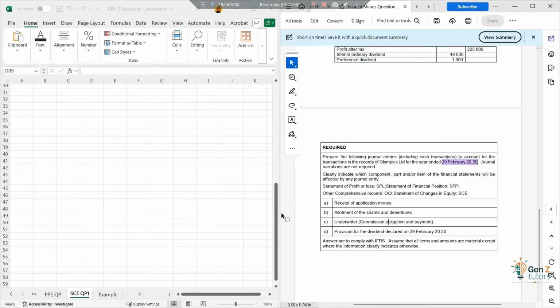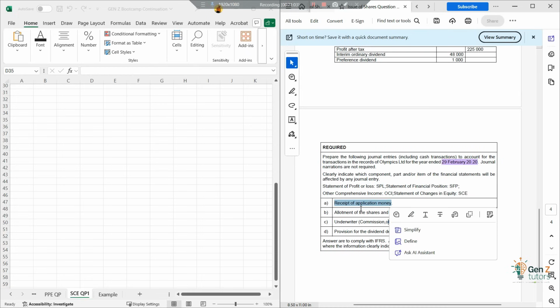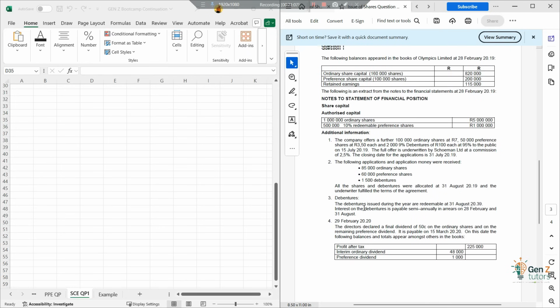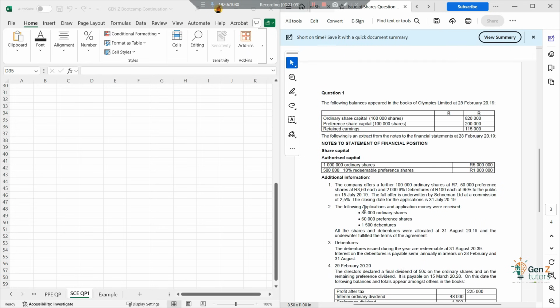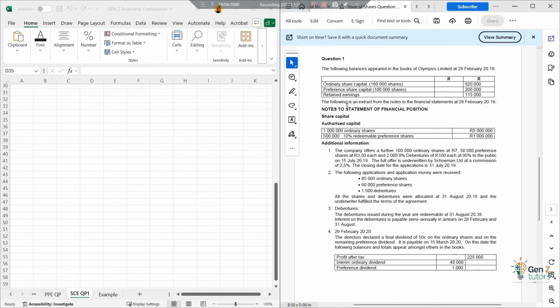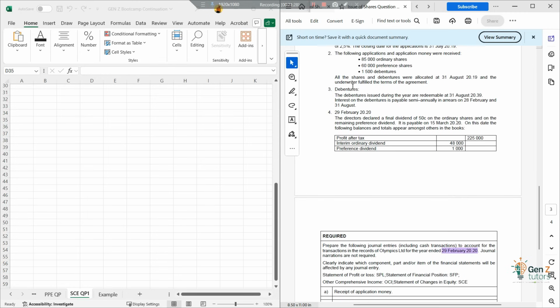All right, fine. Then let's go to the question. What are we going to do for A? We're going to journalize the receipt of application money, right? So now you go and check the receipt of application money, and let's read the information here. The following balances appeared in the books of Olympics Limited as at 28 February 2019. So this is the beginning of the year, or the end of the previous year, right? So that's our situation.